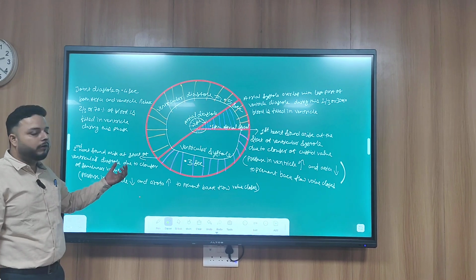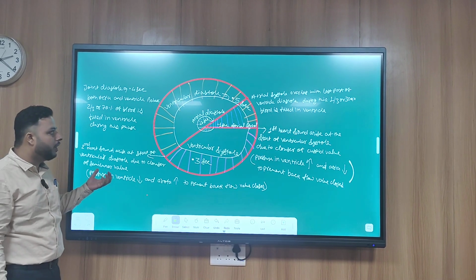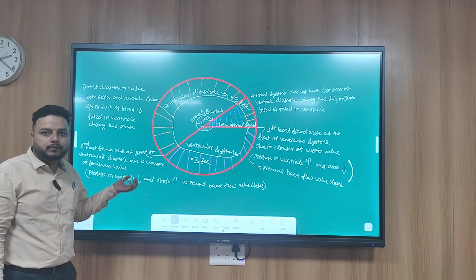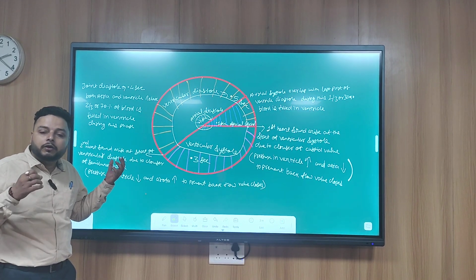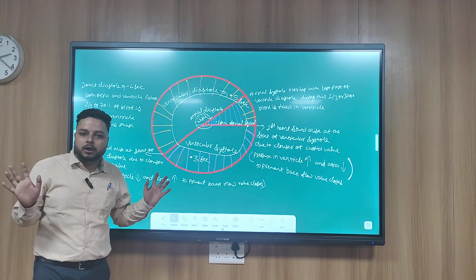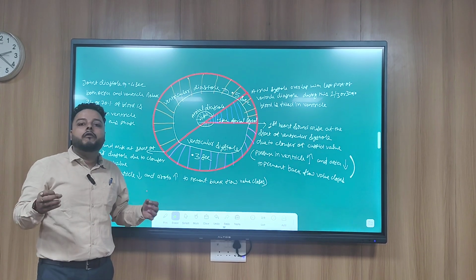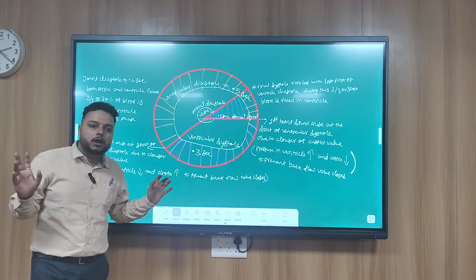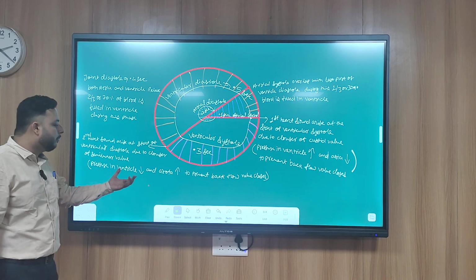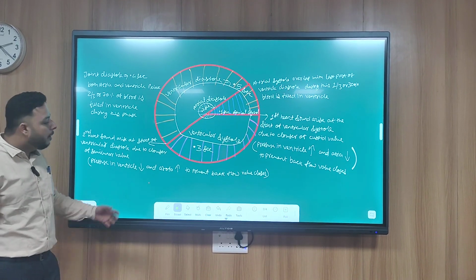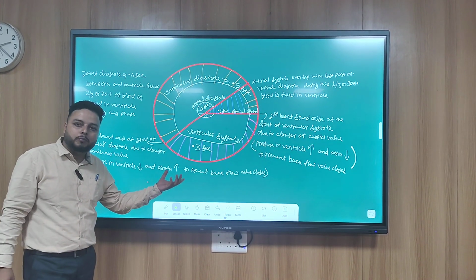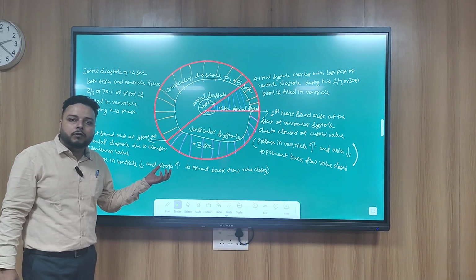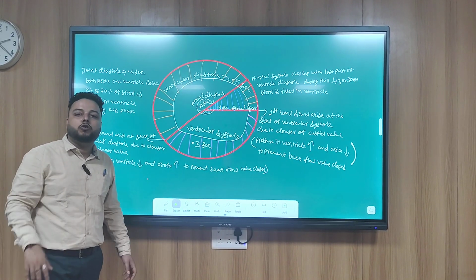After the contraction of ventricle, now ventricle will relax. It is called ventricular diastole. When the ventricle relaxes, the pressure in the ventricle is less. When you all relax, the pressure is very less. So the ventricle is relaxing, the pressure in the ventricle is less, but blood is filled in the aorta, so pressure in the aorta is high.